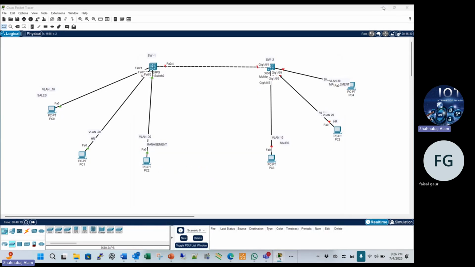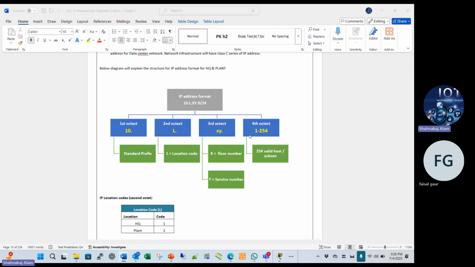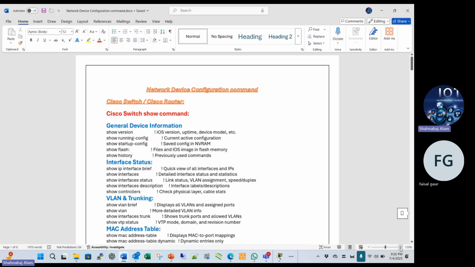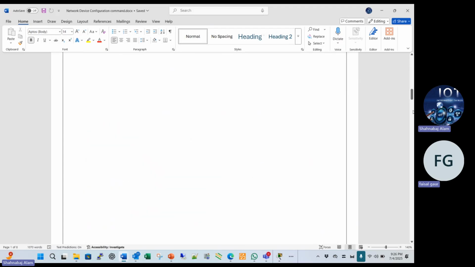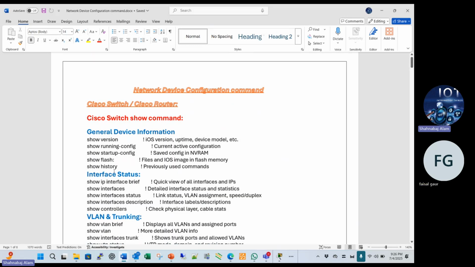Give me a second, let me open my commands. I have prepared all the commands, there are a lot of them, so I write everything. If you want to see the history, if you want to show the version, show version. If you want the running configuration, show running-config. If you want to see flash, show flash.